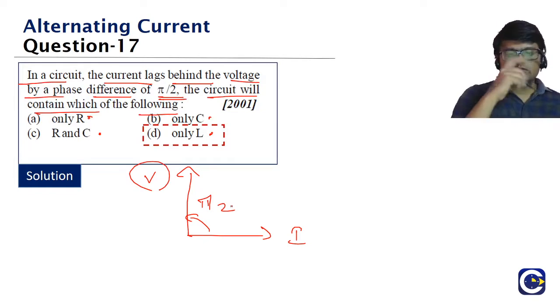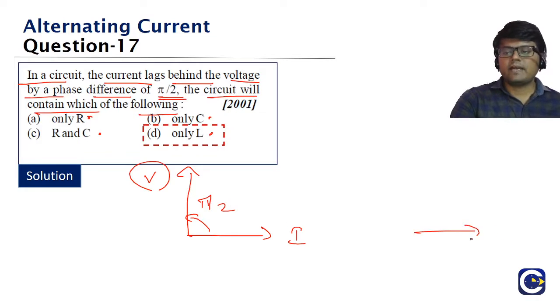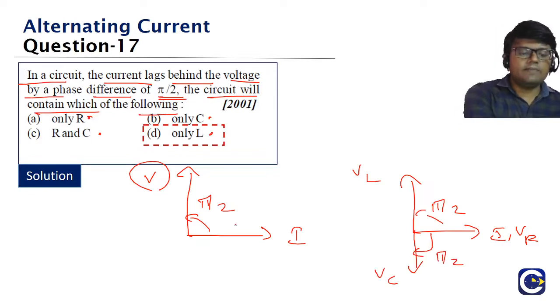Fine. So these are the kind of questions we may sometimes get. We must be able to clearly give the answer, because in the hurry of the exam environment, we might get off track. We might even get confused. So we need to understand the two basic principles, guys. Whatever is the phase of current, resistor voltage will be the same. Inductor voltage will be leading by pi by 2. Capacitor voltage will be lagging by pi by 2. So this we have to always remember.